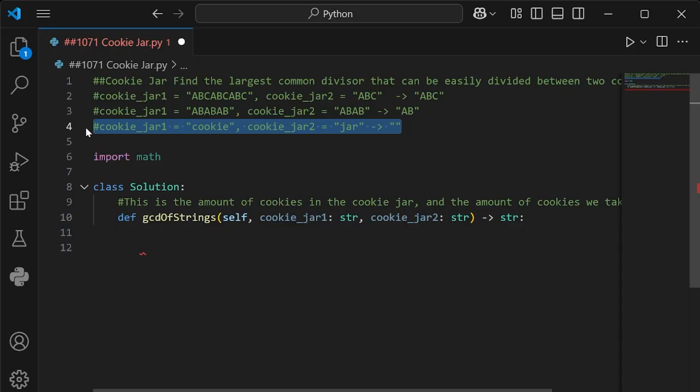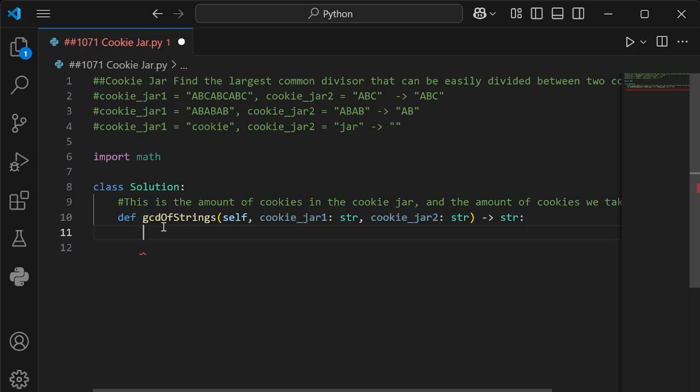So we're going to have that come out to 0. And then another one will be, what if the cookie jars have no remainder and it's 0 at the end? Then we'll have the solution. So let's do the first one where we have a remainder and it's kind of like an error and it doesn't work, so it's like 0. For both jar 1 and jar 2, we have to be pulling out the same amount of cookies. So they have to equal each time. So it has to be 4 cookies from this and 4 cookies from this.